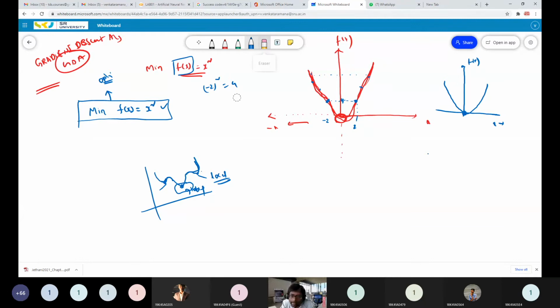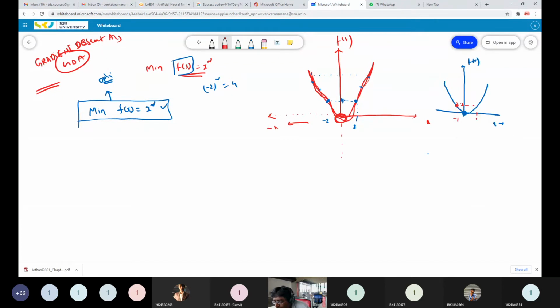So here I have considered an objective function f of x equal to x square, and I want to identify where I will get the minimum value. If f of x equal to x square, your curve will look like this. If it is 1 square, that's equal to 1. If it is minus 1 square, that's also equal to 1.